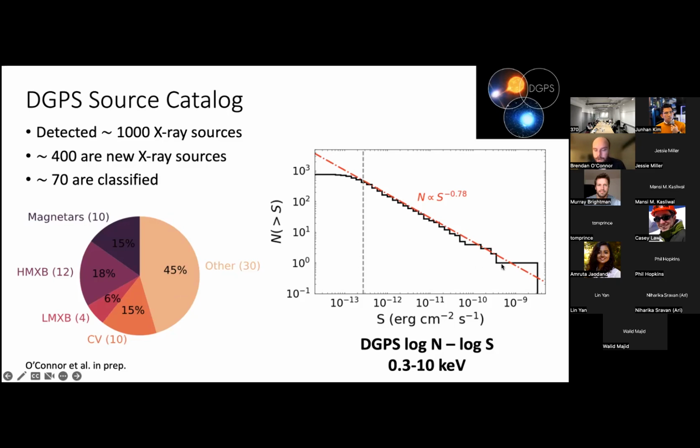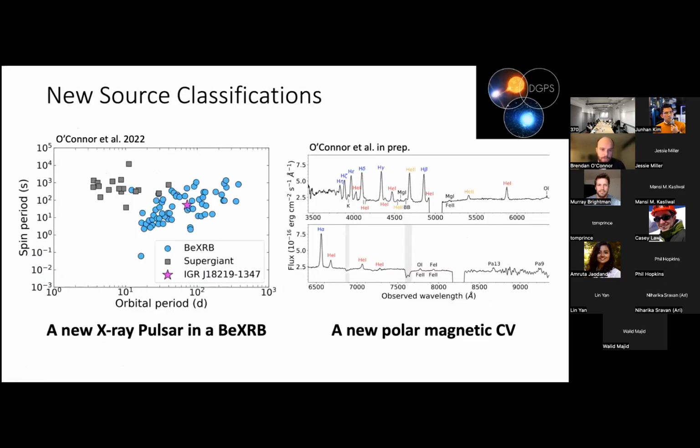But all of these are the brightest sources. They're all over in this region of flux. So this is a plot of the number of sources versus the flux. And like I said, all the classified sources are over in this region where we only have 150 sources. So out of the 150 sources, which were found by other surveys, essentially, 70 of those are classified. So our motivation is to classify other sources above this flux level. So we focused on sources that were above 10 to the minus 12 in flux, and we followed them up if they displayed variable behavior. So I'll talk about a couple of those sources that I classified.